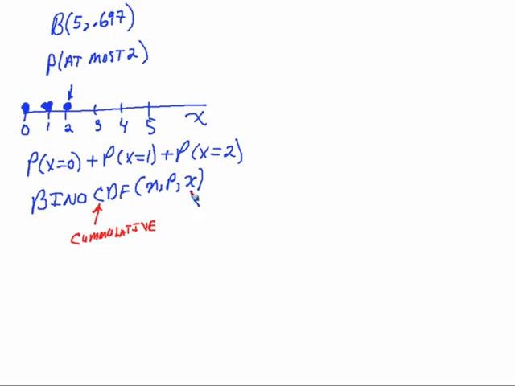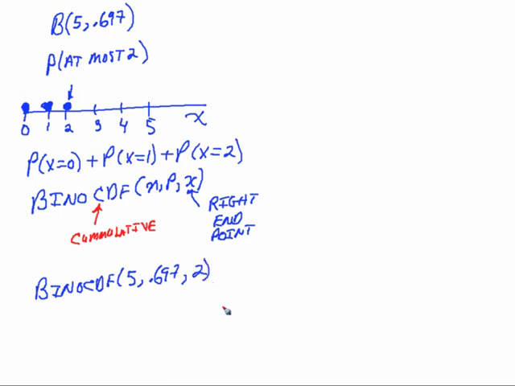So the x is going to be the right endpoint, and you're going to sum up to that point. That works out perfectly here because it's exactly what we want. So for our problem, we're going to say, okay, Bino CDF, our n is 5, our p is 0.697, and our x in this case is 2.